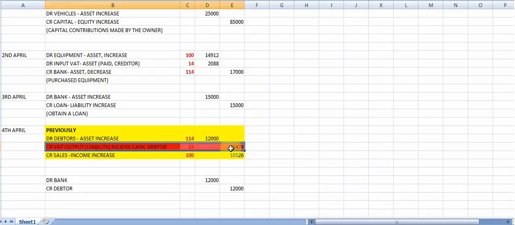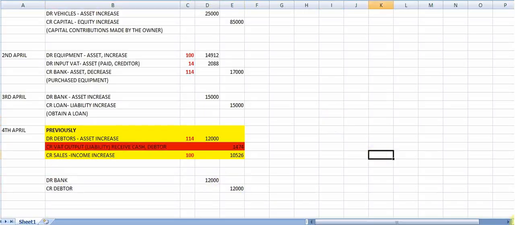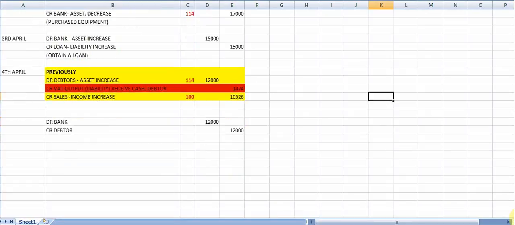The rule for that is it's recorded at the earlier of when an invoice is issued or when money is received or paid. So here we already issued an invoice to these people and the VAT was already recorded. So please note that you don't record the VAT again when payment takes place. Right, that was the 4th of April. Then we also have an entry on the 5th of April.